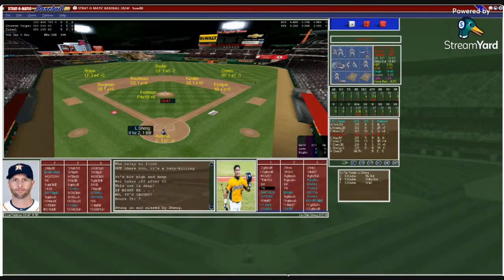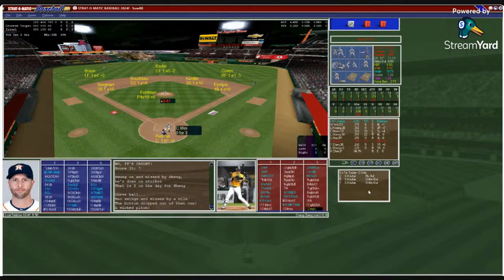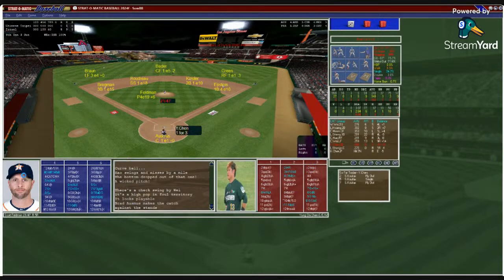Here's Shang, and that's going to be a strikeout as Scott Feldman is 2 outs away from getting Israel again 7 straight wins. He fouls it off, and the ball game is over. So Sandy Koufax gets the shutout. As Israel continues to dominate, they've won 7 in a row. Koufax goes 7 2/3, 5 hits, 2 walks, and 8 strikeouts. His ERA in the tournament is now .38. Feldman goes an inning and a third, and Israel is now 7-0. Chinese Taipei drops to 4-5.